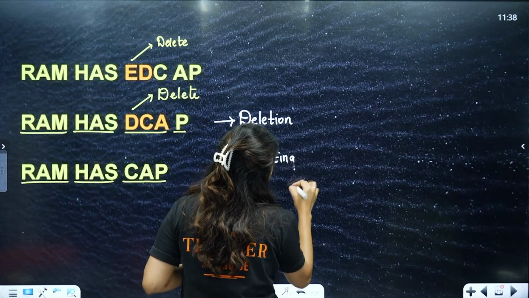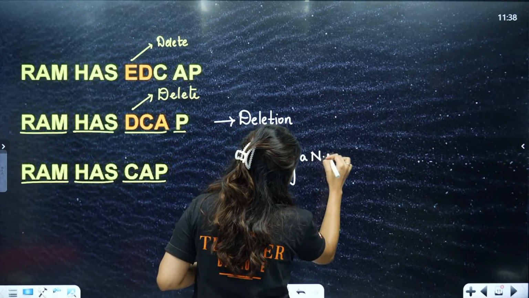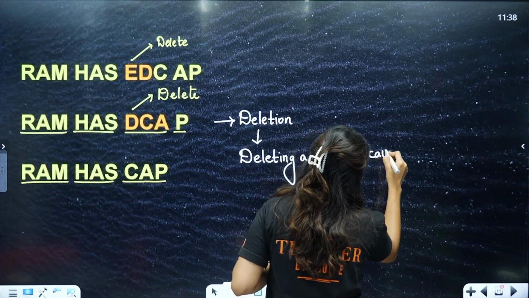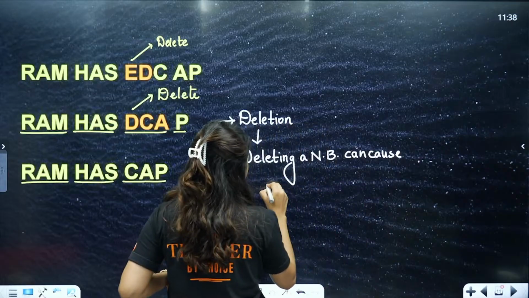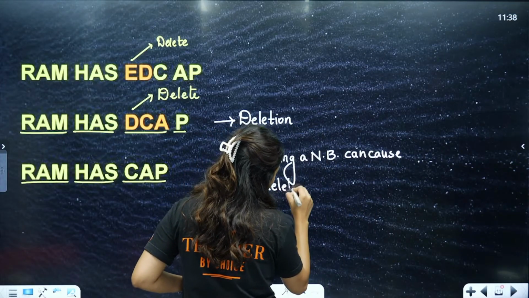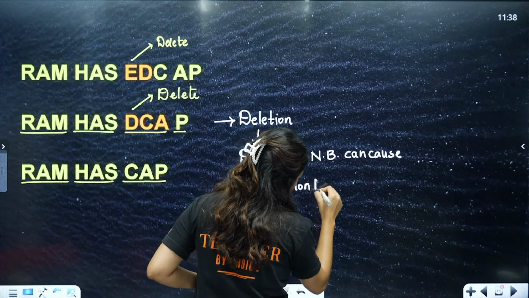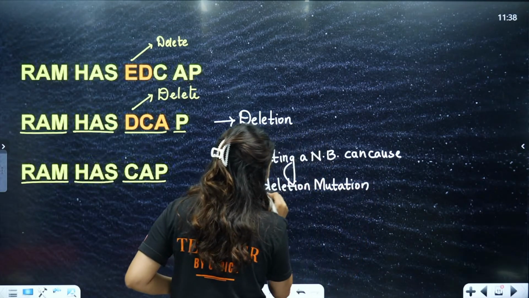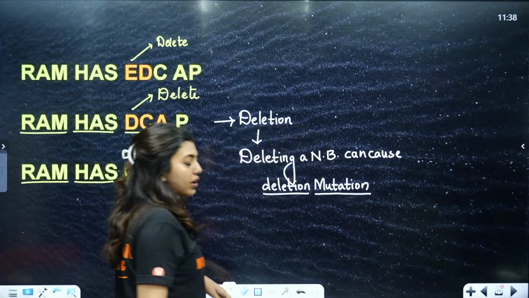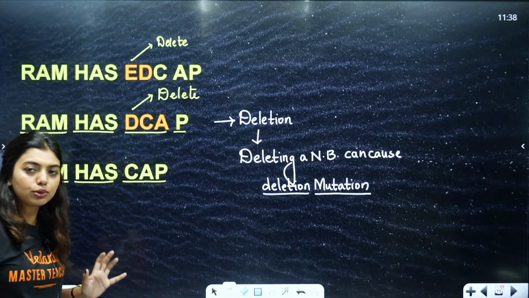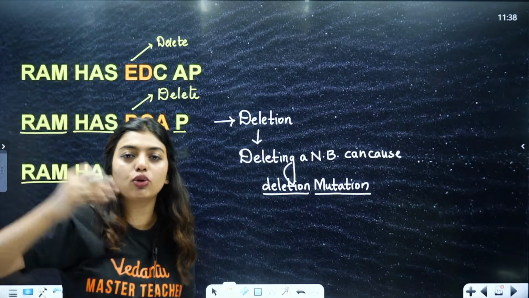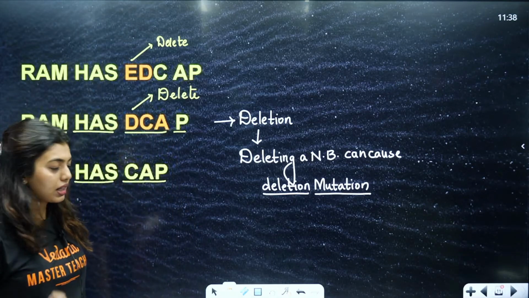That means mutation that is led because of deletion of a nitrogenous base. Deletion also can lead to mutation. Again, if deletion has to happen properly, all 3 bases of the codon have to be removed. Clear to all of you?